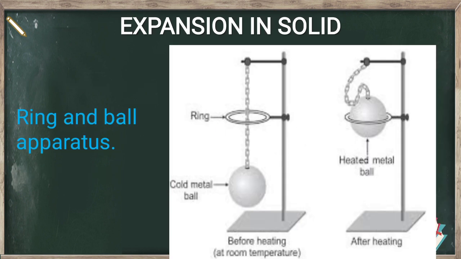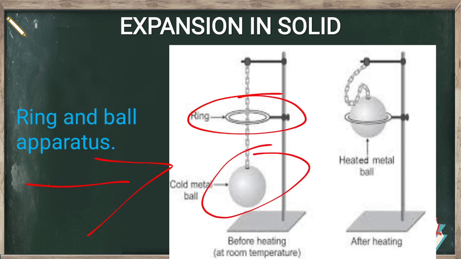First, you see expansion in solid. Here you can understand this with the help of this example, that is the ring and ball apparatus. In this example, you can see a setup in which there is a ring and a ball. First we pass the ball through the ring and it passes easily.